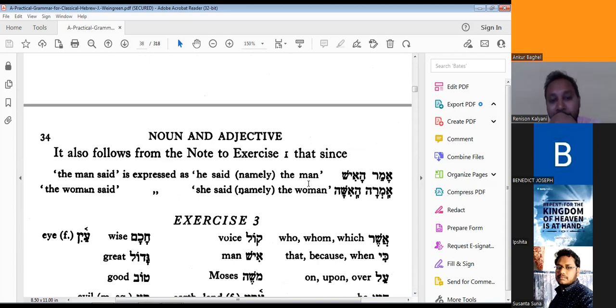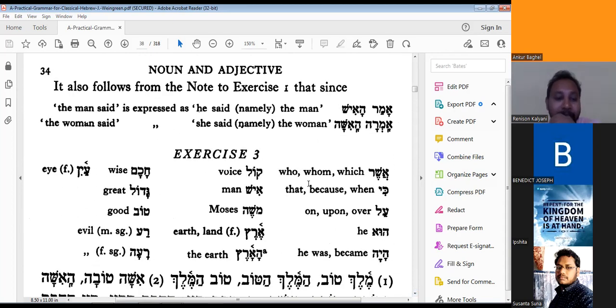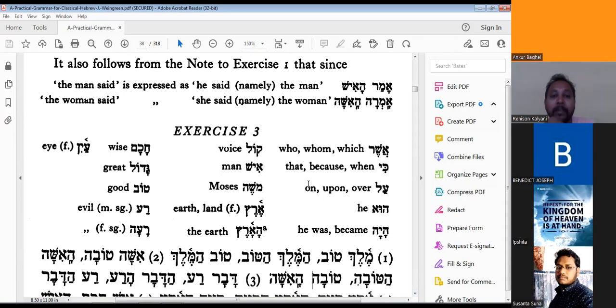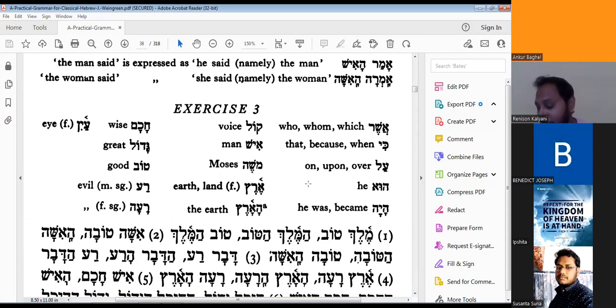Now let's see nouns and adjectives, exercise number 3. Remember, you need to learn this vocabulary by heart, because if you want to translate a sentence, you should know the vocabulary. You can read now, but for translating you need the vocabulary. So exercise 1 and exercise 2 vocabulary you should also do, and this exercise 3 also. First we will start here.